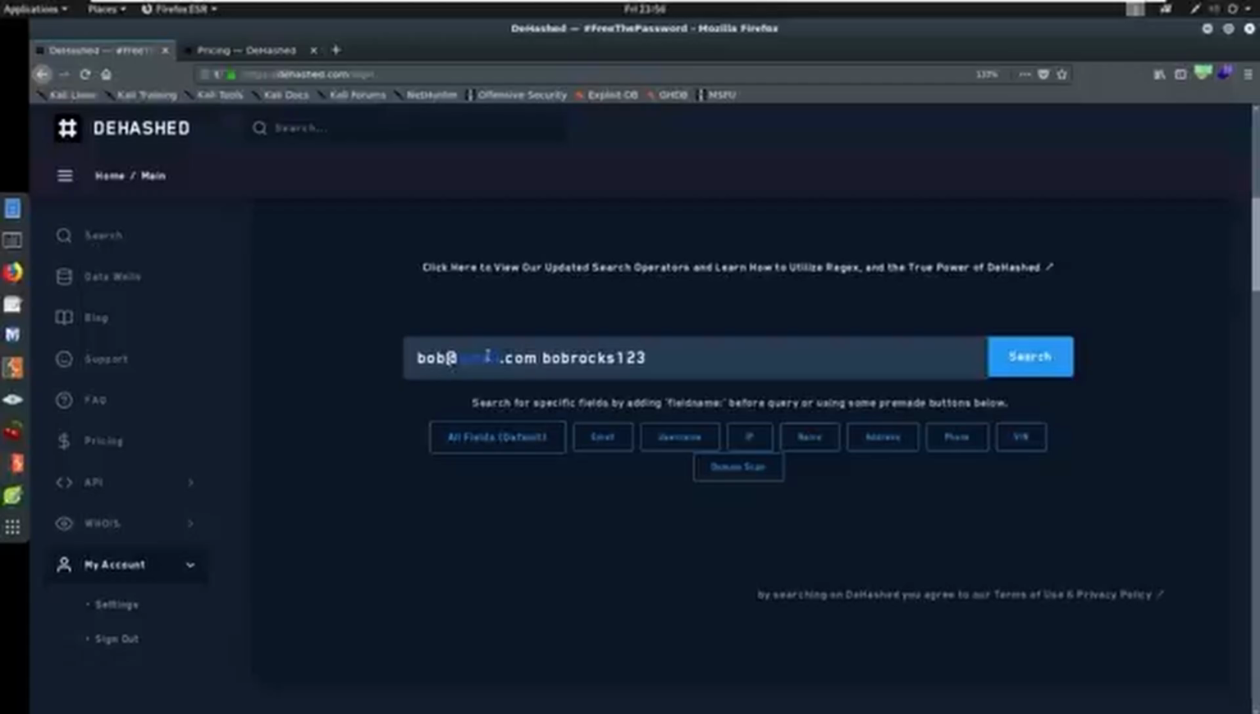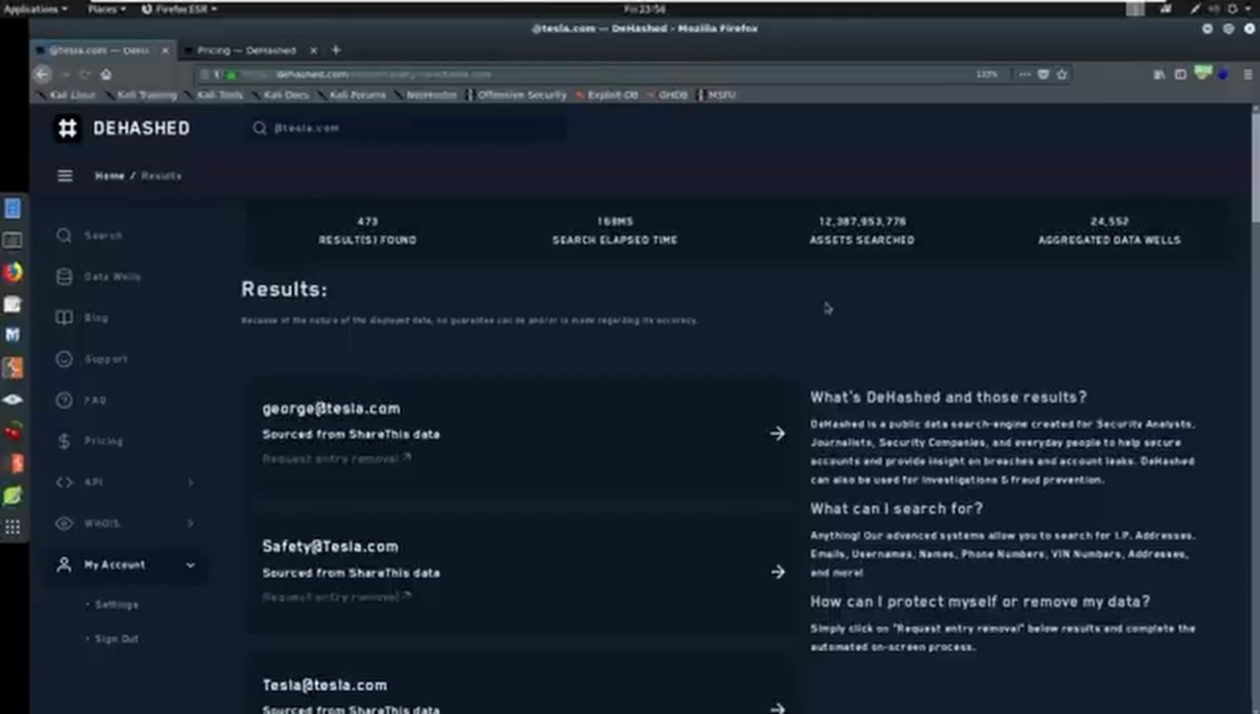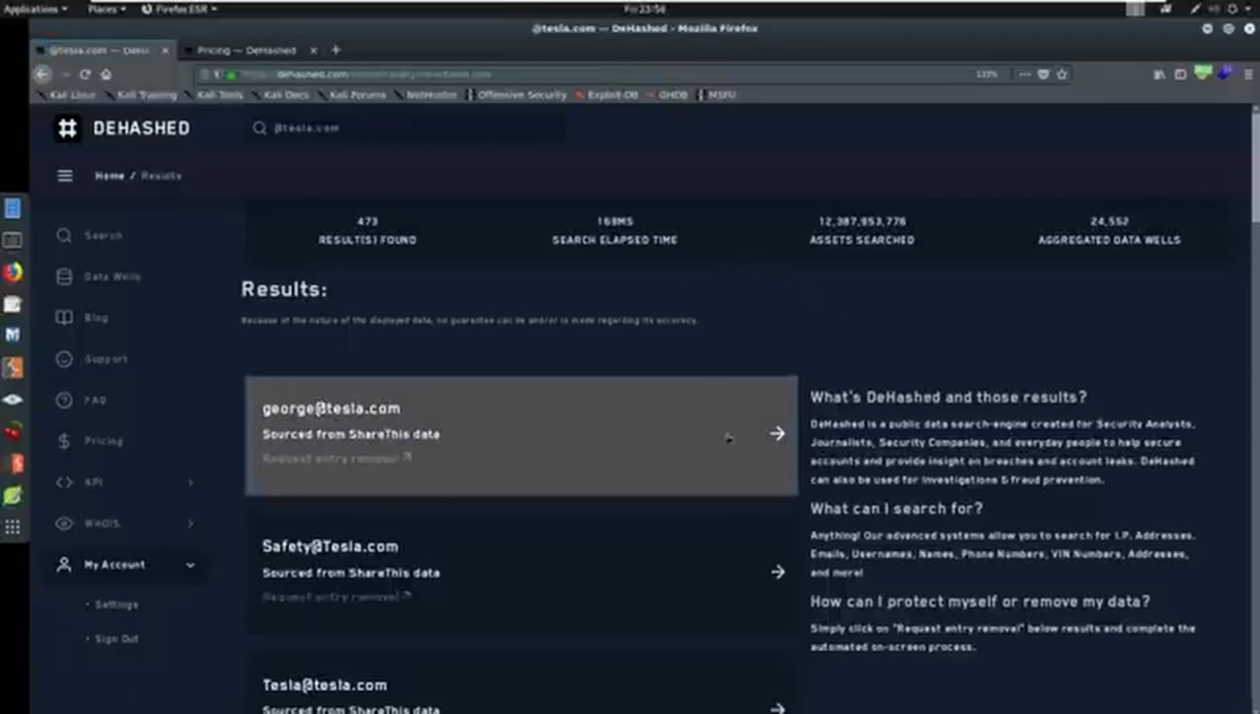As a real world example, when I am looking at an organization and I'm doing research on hashing, or on breach credentials, I'm trying to think, okay, first, if my client is Tesla.com, I might come in here and search Tesla.com, and I might see how many results are in here. Let's see what happens. Okay, here's George at Tesla.com.